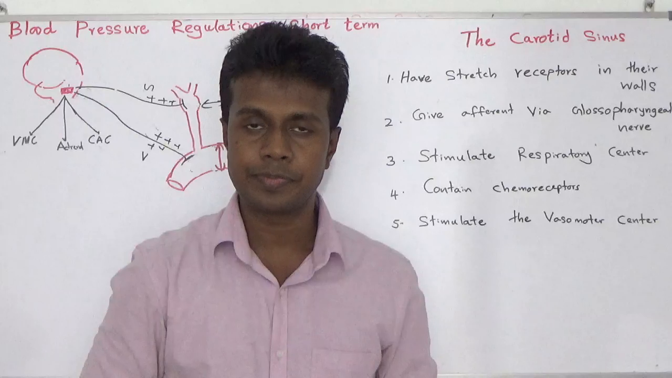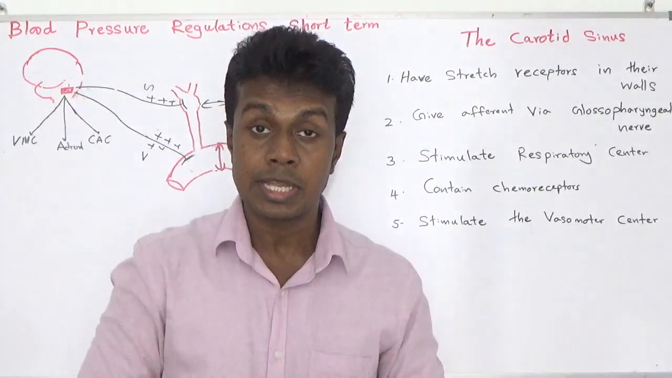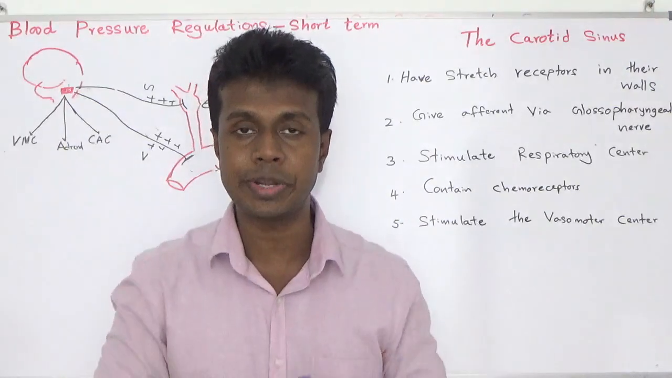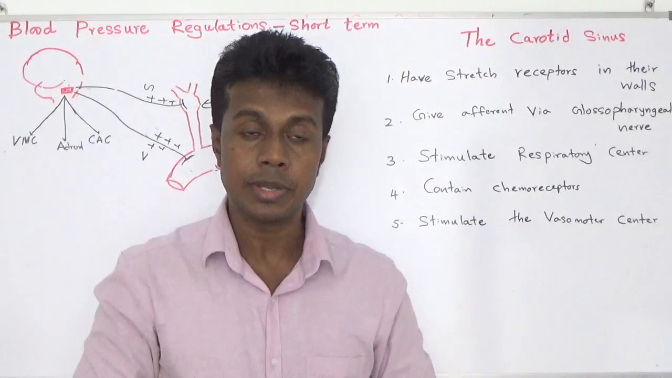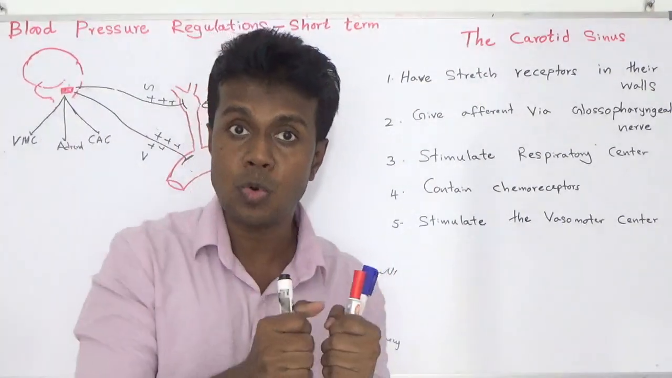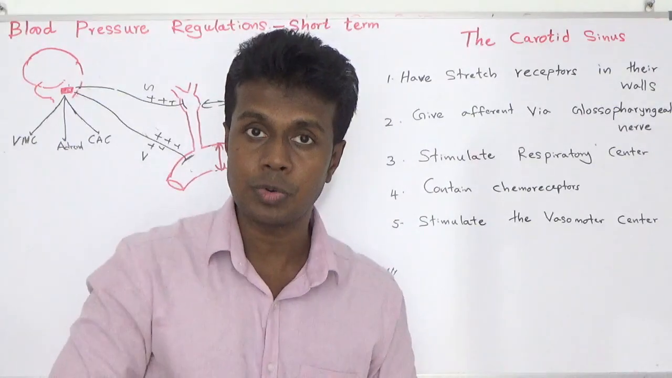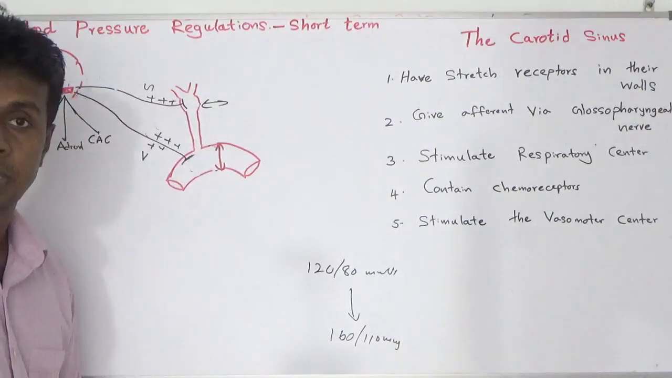Then what happened? Your vascular system is now under stress. Why? It has to accommodate a large amount of fluid. Previously, at 120 by 80, the stretch was less. Now the vascular stretching is much more, and that stretching is transmitted to the aortic arch.